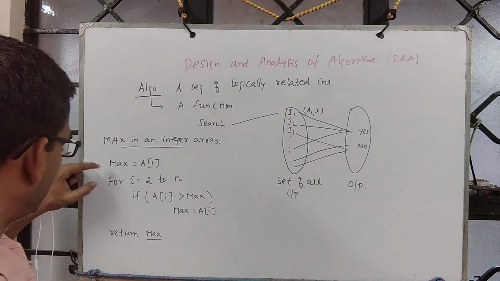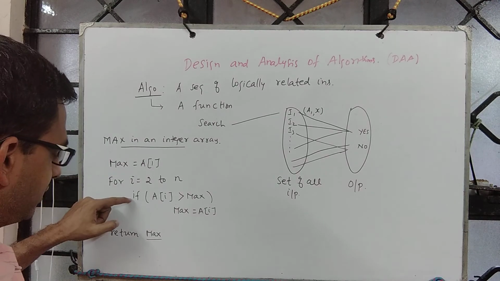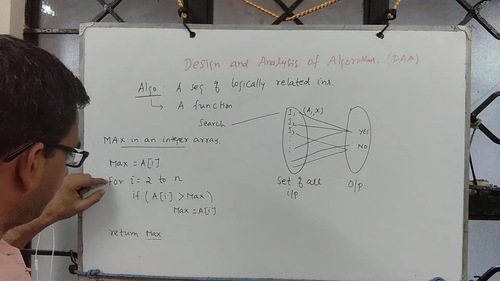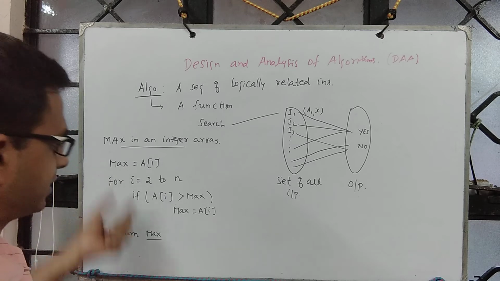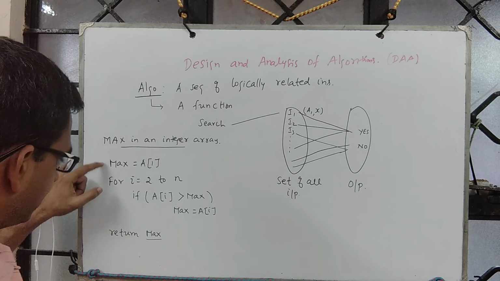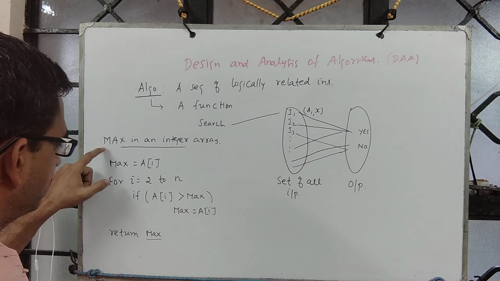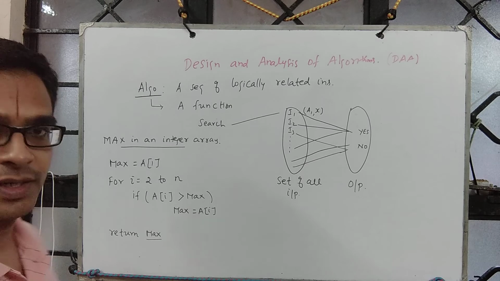So you see that this is an instruction, and this is an instruction, and this instruction follows logically from this, and each one is interlinked. It is a sequence of logically related instructions to solve this computational problem, which is to find the max in an integer array.